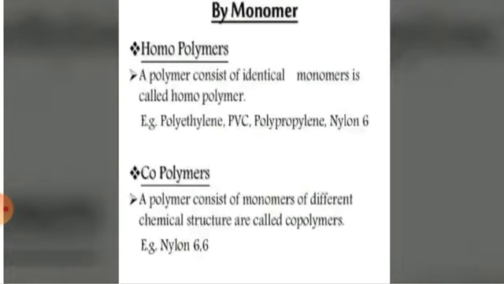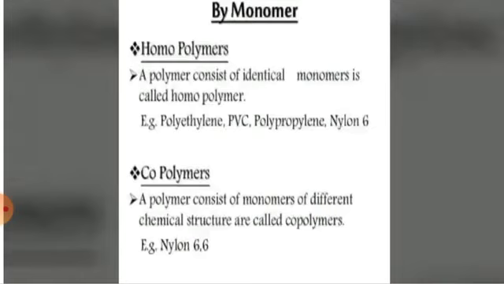The second type based on type of monomers is the copolymer. Here, two or more types of repeating units may exist. It is formed by polymerization of two or more different types of monomers. Different monomer units are randomly sequenced in the copolymer, not A, B, A, B, but like A, B, C, A, B, C, D, E, A, C in that way.